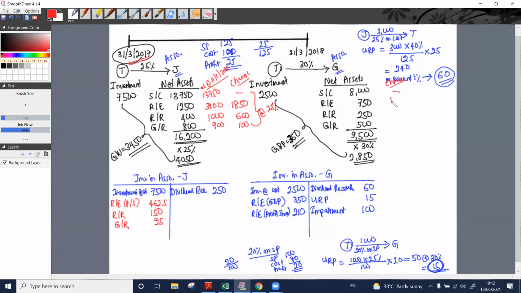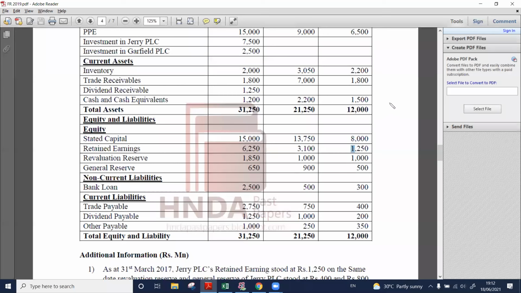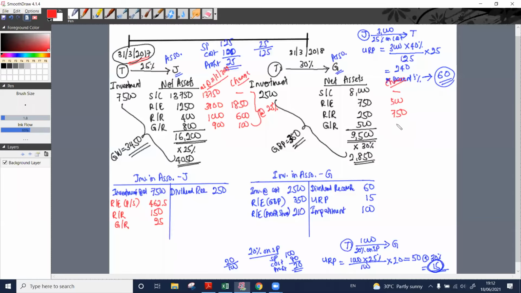1250, it means it has gone up by how much? 500. It has gone up by 500. Revaluation reserve, now it is 1000. Earlier we had only 250. It means it has gone up by 750. General reserves, see, as at the acquisition date we had 500. Now also we are having 500. Therefore, there is no any change.